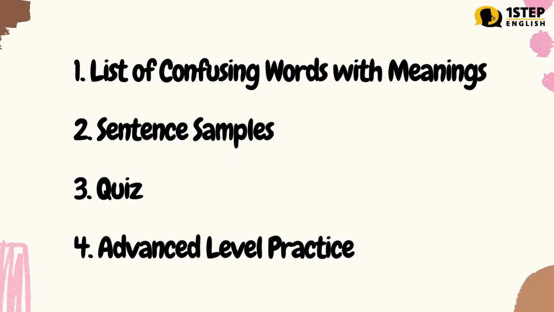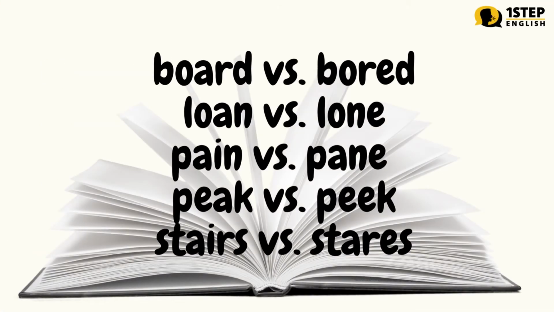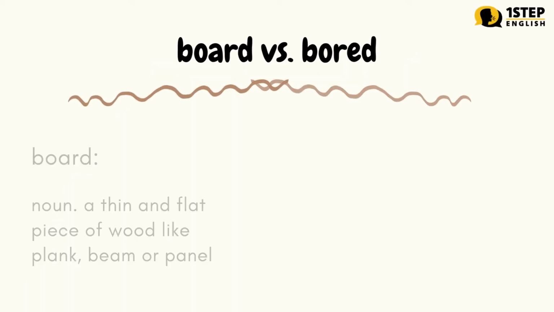Today, we are going to learn: 1. List of confusing words with meanings. 2. Sentence samples. 3. Quiz. 4. Advanced level practice. Words to discuss: board versus bored, loan versus lone, pain versus pane, peak versus peek, stairs versus stares.